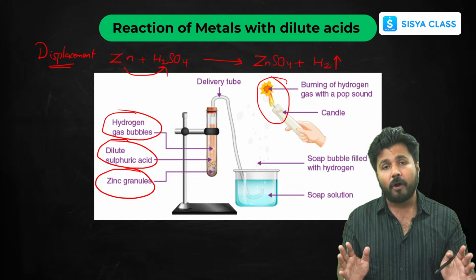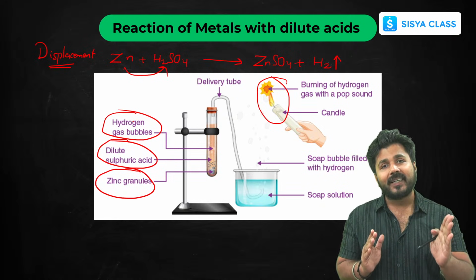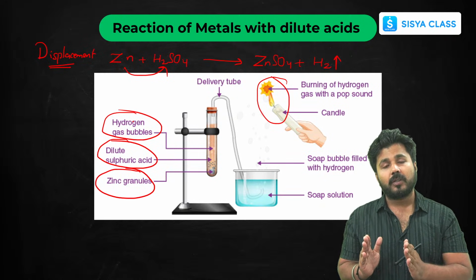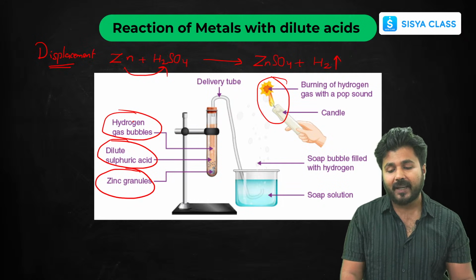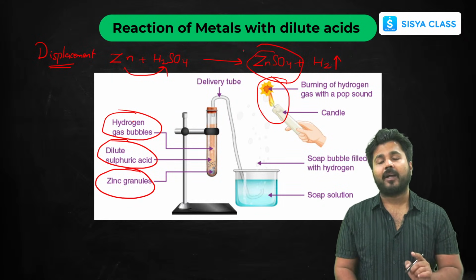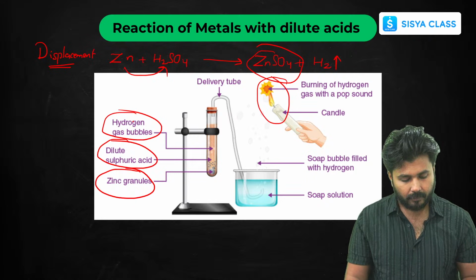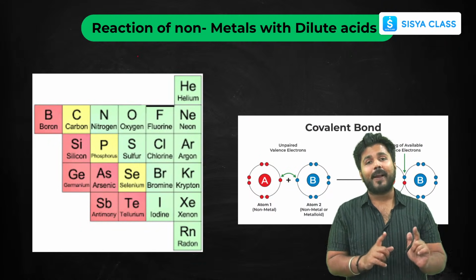So what does it form? It is a displacement reaction. If a more reactive element is dipped in a less reactive solution, it will undergo a displacement reaction, and a salt solution will be formed along with the release of hydrogen gas. Now, this was about the reaction of metals with acids.